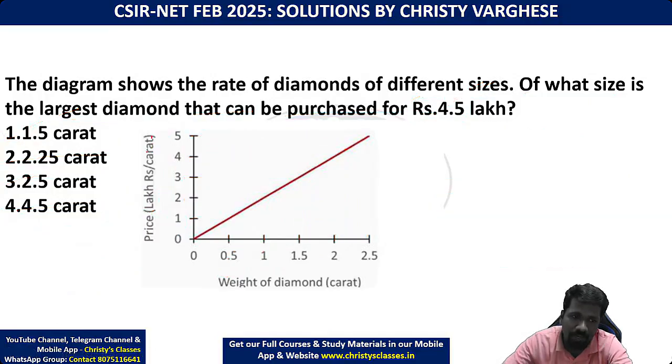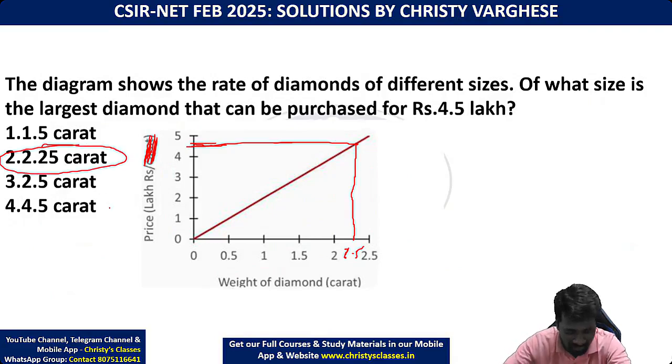Instead of rupees per carat, if it is just rupees, then that means you can buy a 2.25 carat diamond, because the price of 2.25 is almost 4.5 lakh. If it is not per carat but total price, then 2.25 for 4.5. That's why they have given the option 2.25 to trick you, to give you a negative mark. Don't fall for the trick.